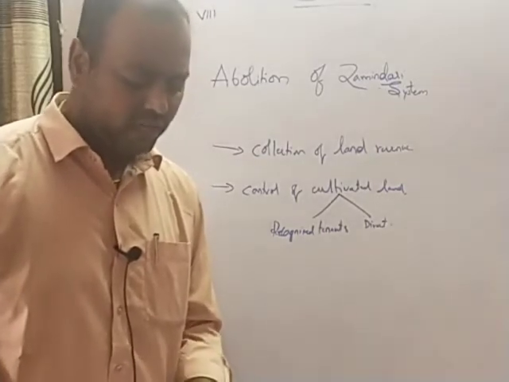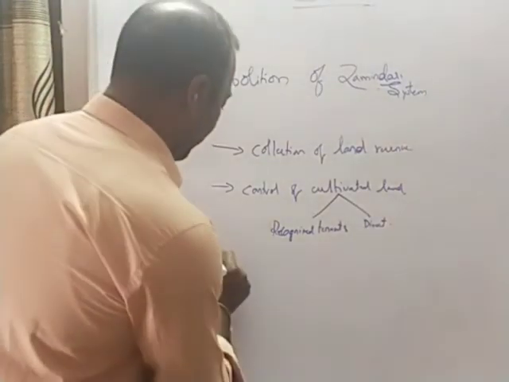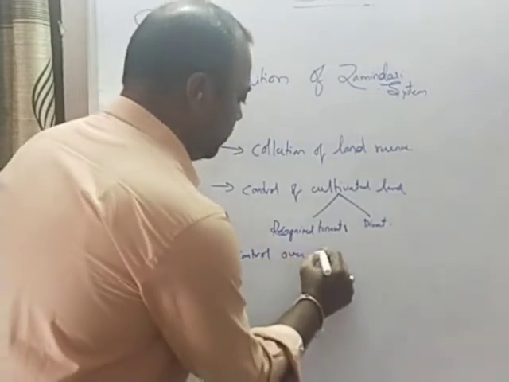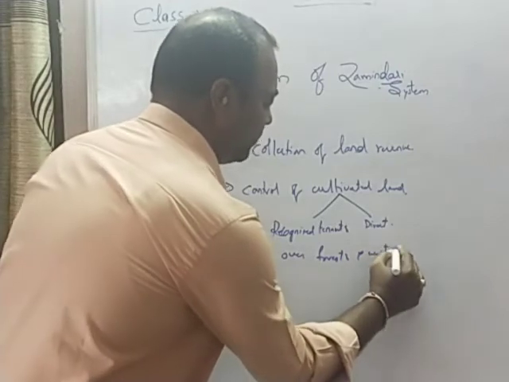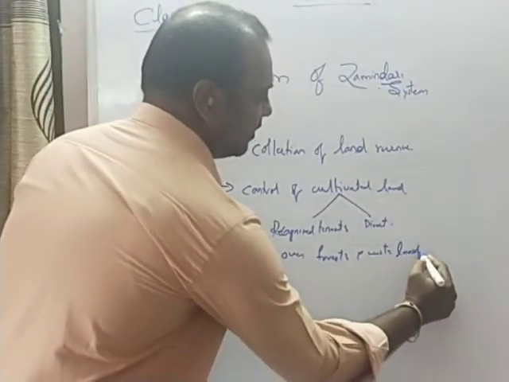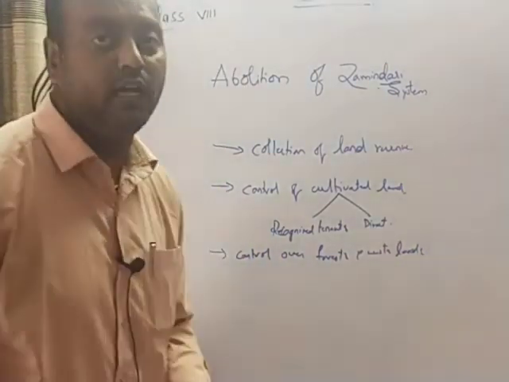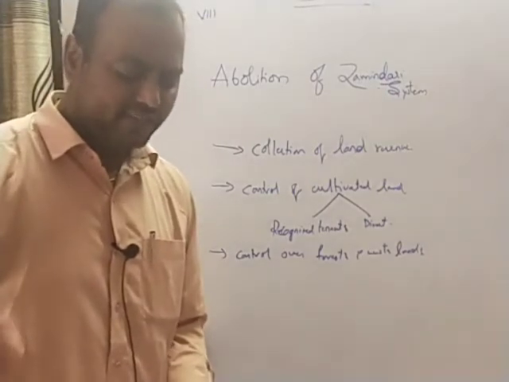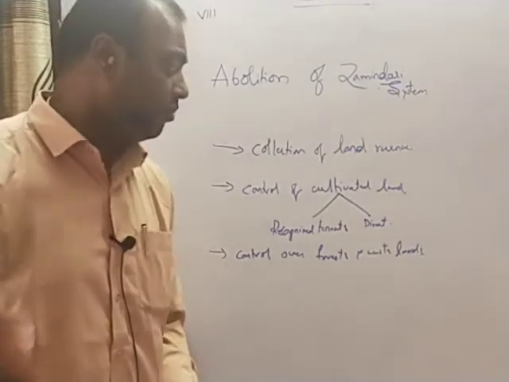Third was the control over the forest and waste lands. These are the 3 important things. These are the important 3 land reforms which have been introduced by the Indian government immediately after the independence. So let us see how the Land Reforms Act has addressed these 3 issues.